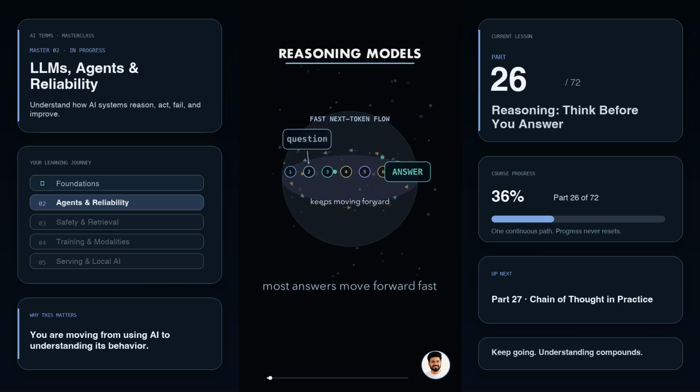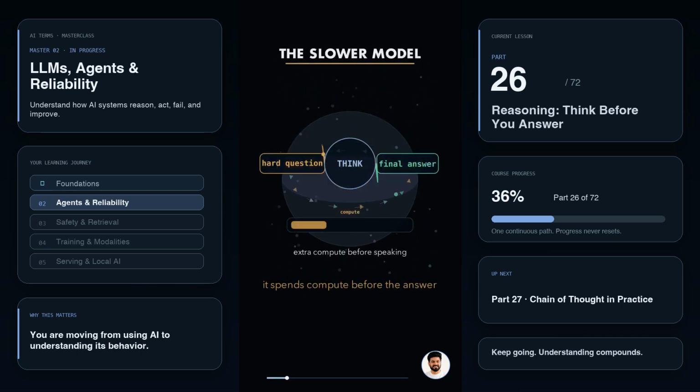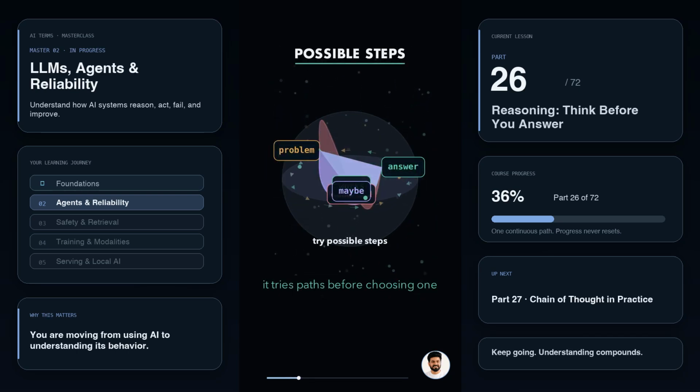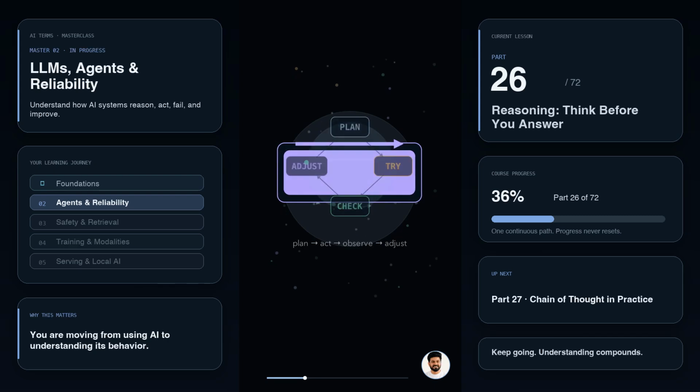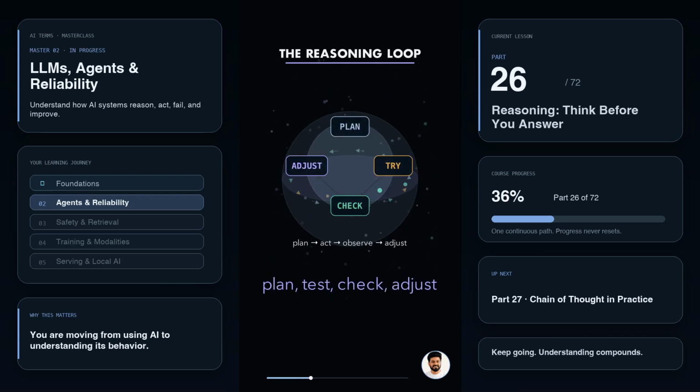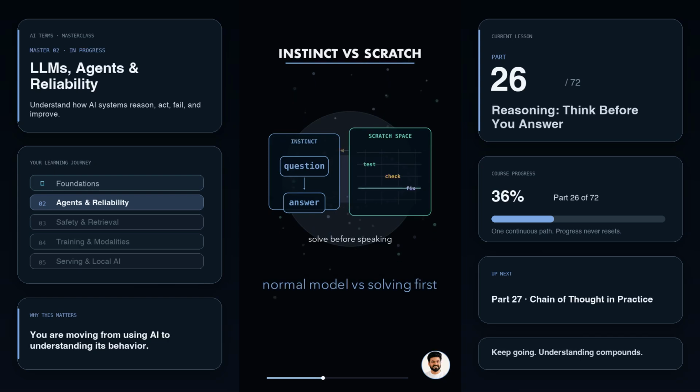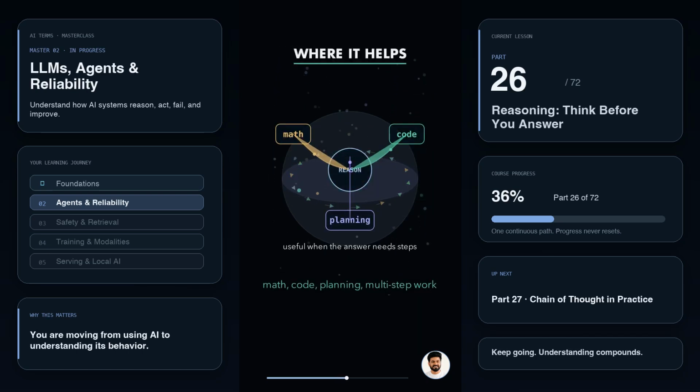Most AI answers feel instant because the model keeps choosing the next token and moves forward. A reasoning model does something slower. Before the final answer, it spends extra compute trying possible steps. It can make a plan, test a path, notice a contradiction, and change direction. Think of a normal model like answering from instinct. A reasoning model is more like solving on scratch paper before speaking. That is why these models are useful for math, code, planning, and multi-step problems.